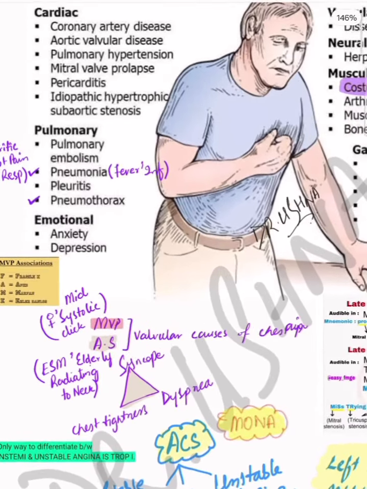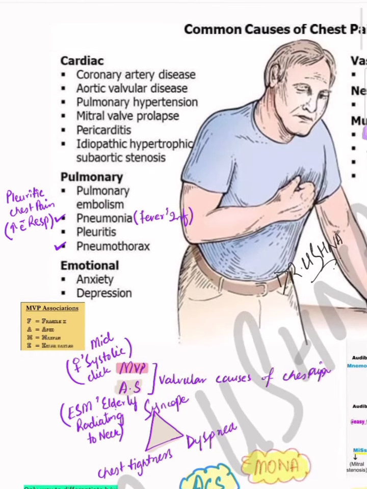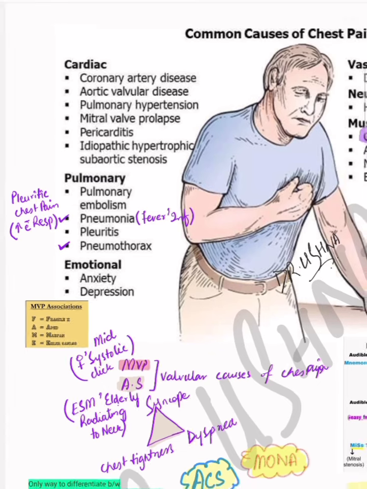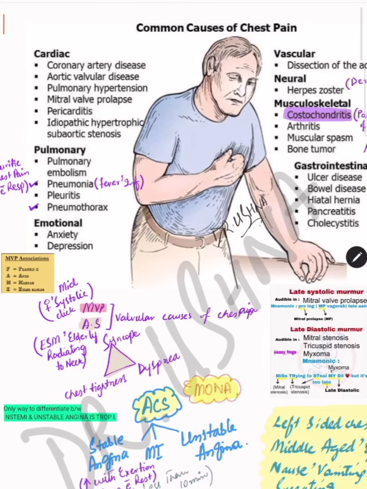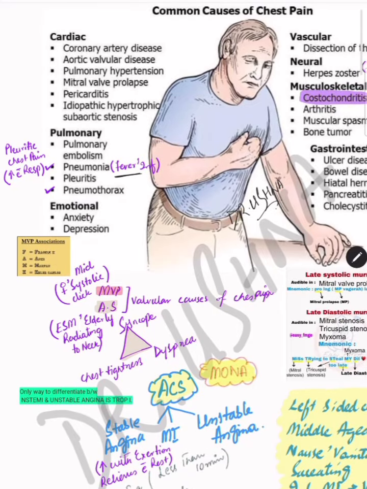For the cardiac point of view, the most important causes for the exam are acute coronary syndrome, or valvular heart disease in the form of aortic valvular stenosis or mitral valve prolapse. Then there is pericarditis. These are three or four topics that are important for the exams. From the pulmonary point of view: pulmonary embolism, pneumonia, pleuritis, and pneumothorax. Whenever there is a history of pneumonia, there is going to be some clue of fever or infection. So that MCQ is going to be straightforward towards pneumonia, excluding the cardiac causes.